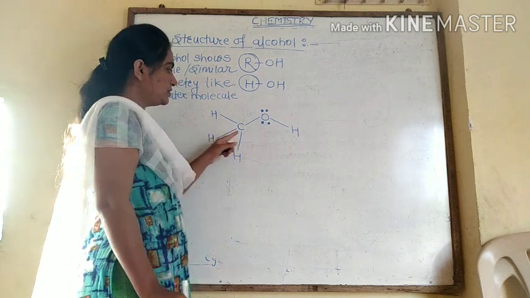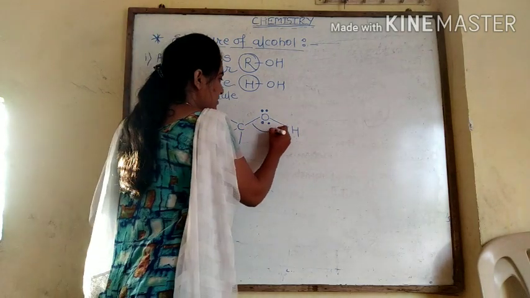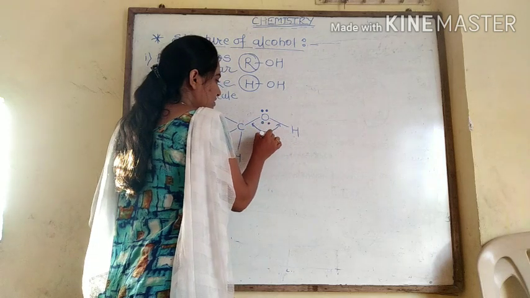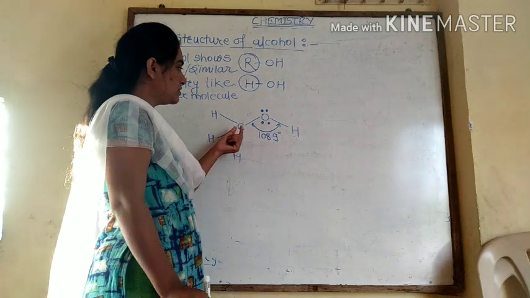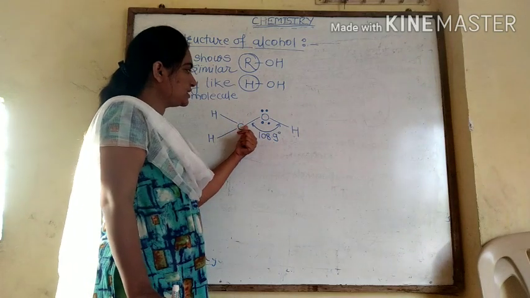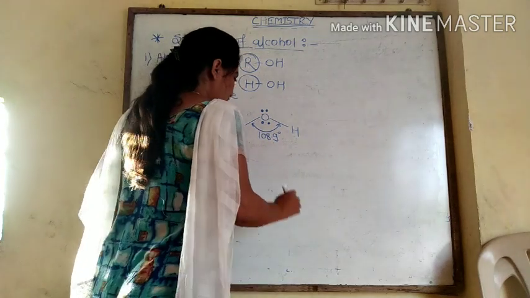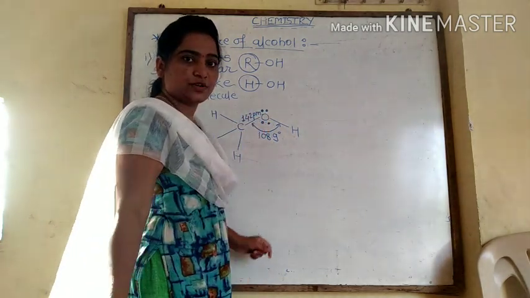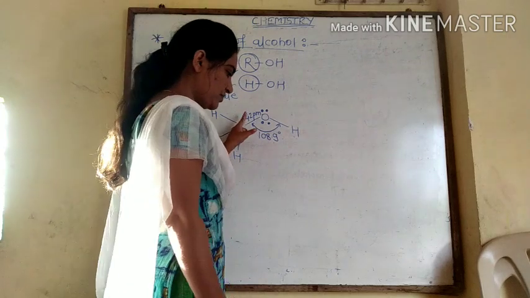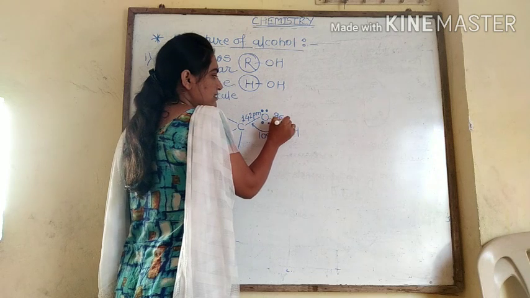The bond angle between carbon, oxygen and hydrogen is near about 108.9 degrees. The C-O bond length is 142 picometer, and the O-H bond length is 96 picometer.